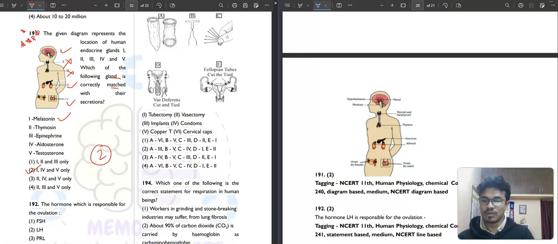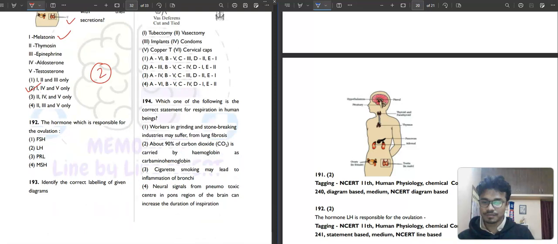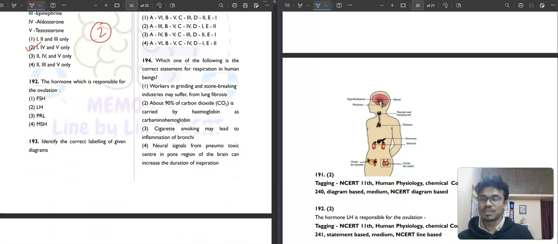Then question 192. The hormone which is responsible for ovulation? FSH, follicle stimulating hormone, LH, luteinizing hormone, then PRL, prolactin, and MSH. So which is responsible for ovulation? That is your luteinizing hormone. Second option.